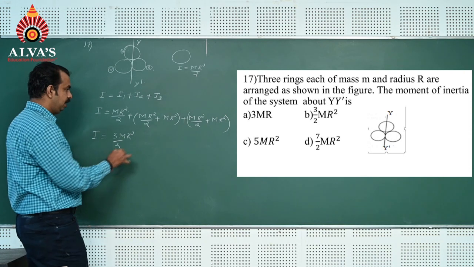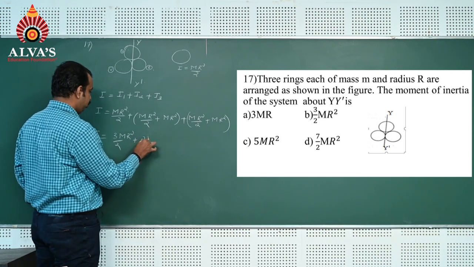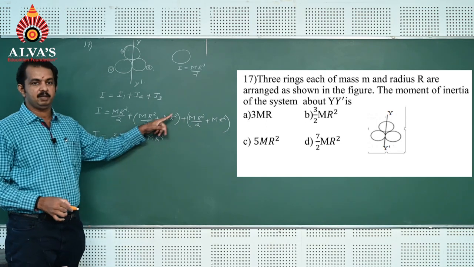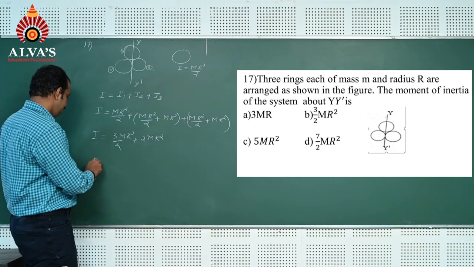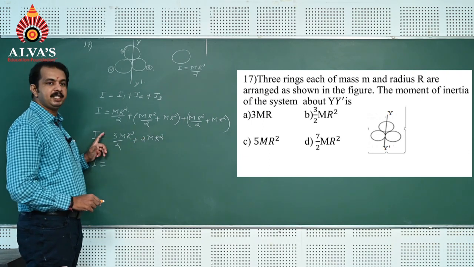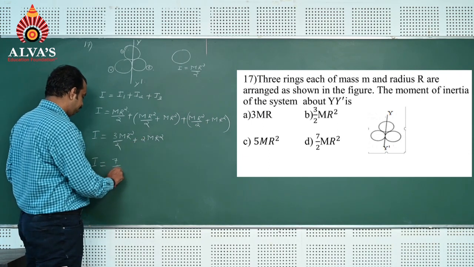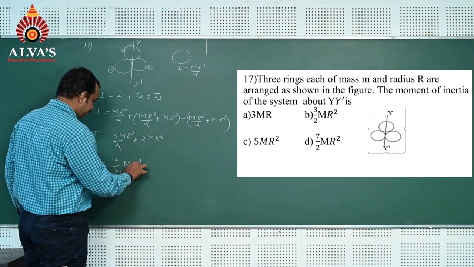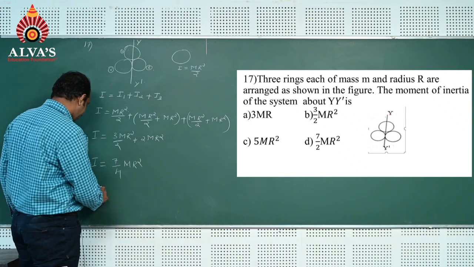3mr square by 2 plus 2mr square, this mr square plus this mr square. That is I = 2 into 2, 4, 4 plus 3, 7. It is 7 by 4 mr square. So option D is the correct answer here.